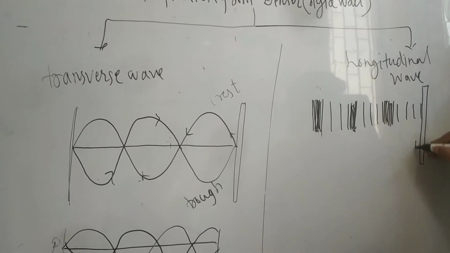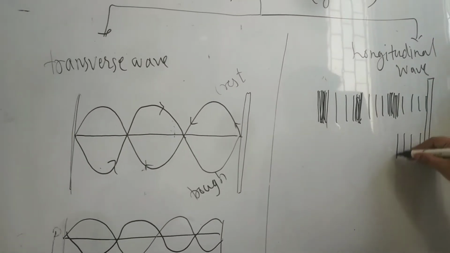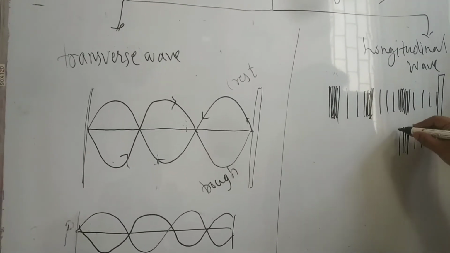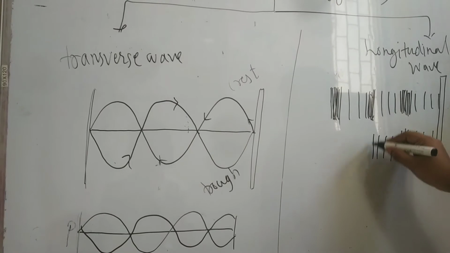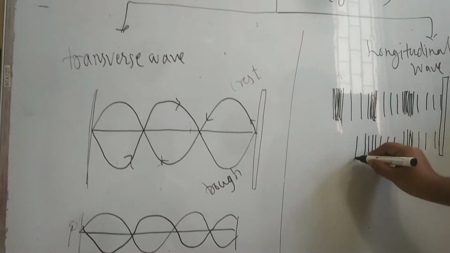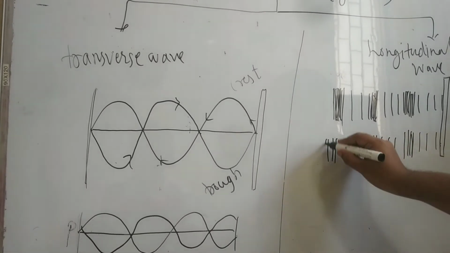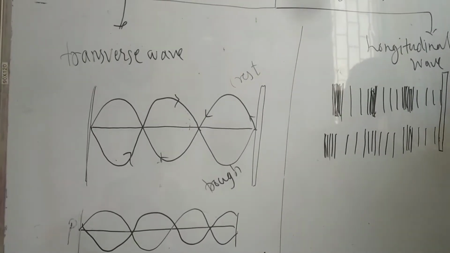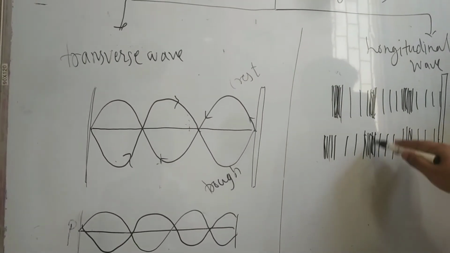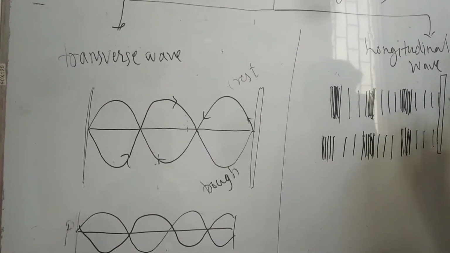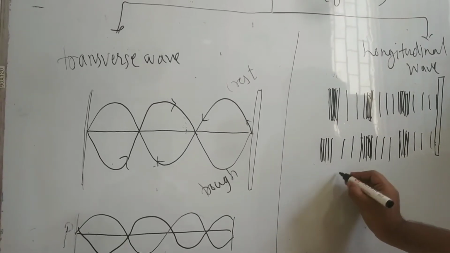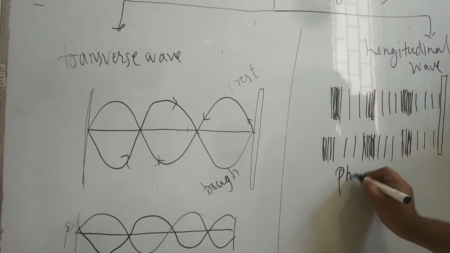So after reflection, this wave is as it is. We cannot say that there is much change, just the change in direction. Okay.